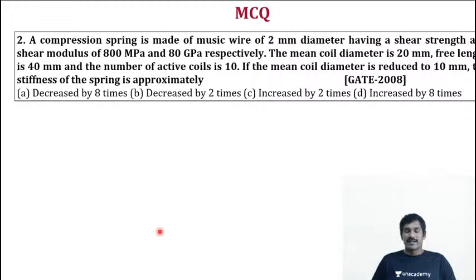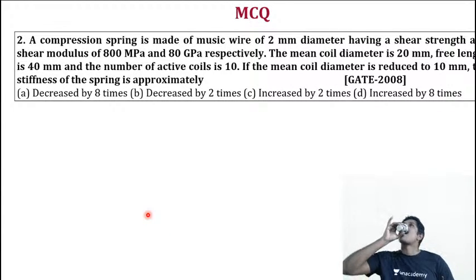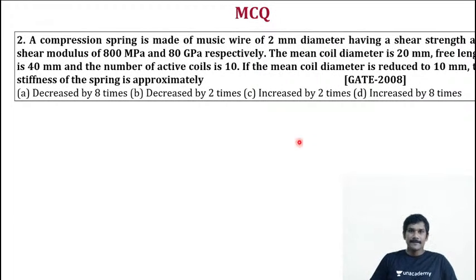Yes, so another comparative question which is even more interesting here, right? So let's look into it. A compression spring which is made of a music wire of 2 millimeter diameter, having a shear strength and shear modulus of 800 megapascal and 80 gigapascal respectively.